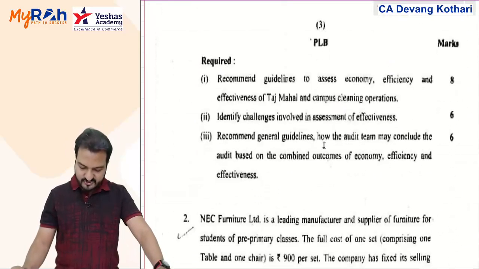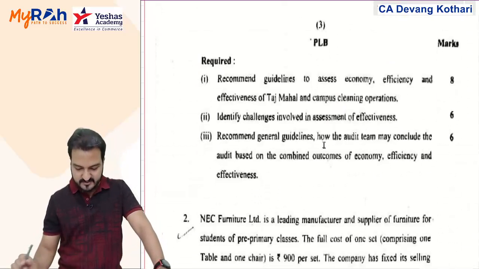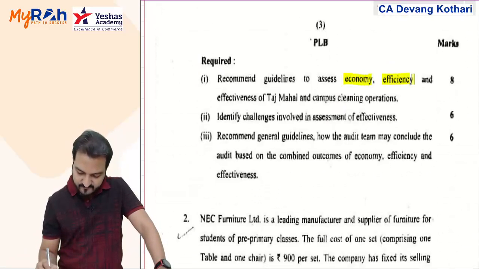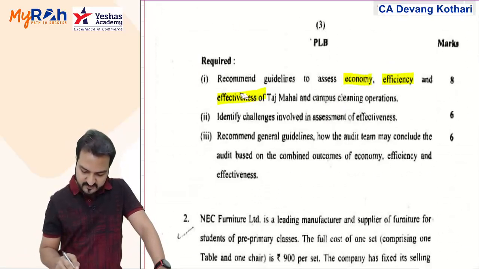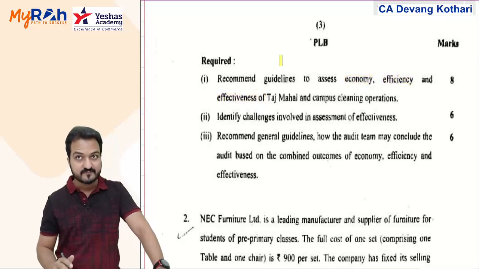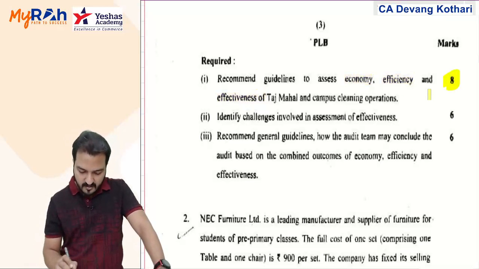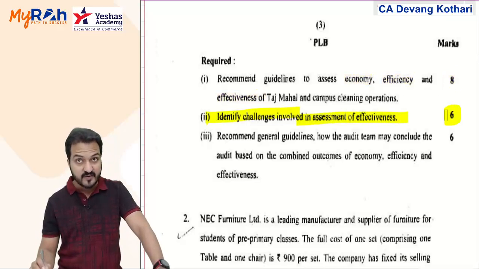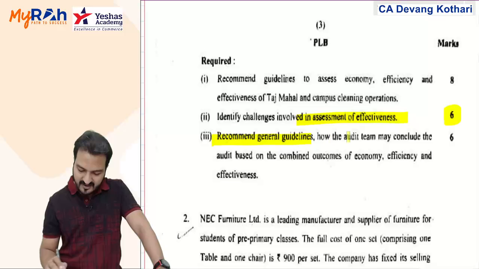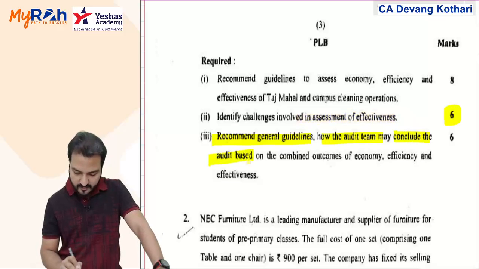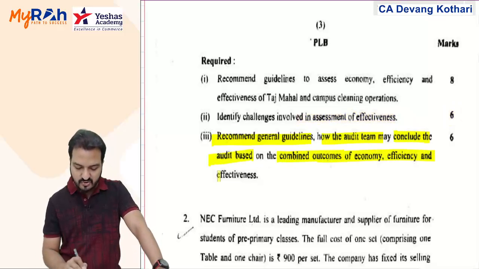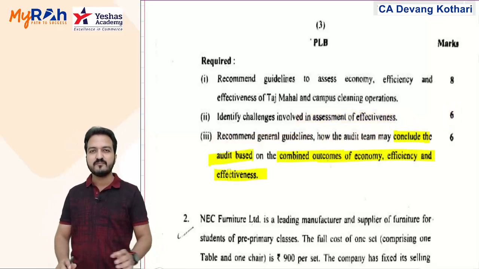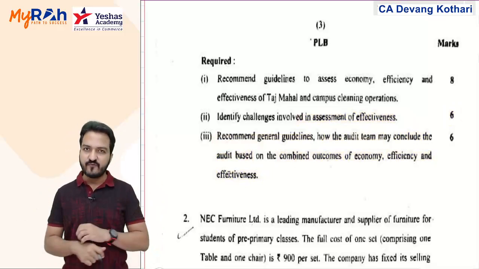Anyway, so the question is: recommend guidelines to assess economy, efficiency and effectiveness of Taj Mahal campus cleaning operations. Okay, that will be 8 marks. Identify challenges involved in assessment of effectiveness. That will be 6 marks. And recommend general guidelines on how the audit team may conclude the audit based on combined outcomes of these three things. In short, the entire question is regarding the value for money framework.